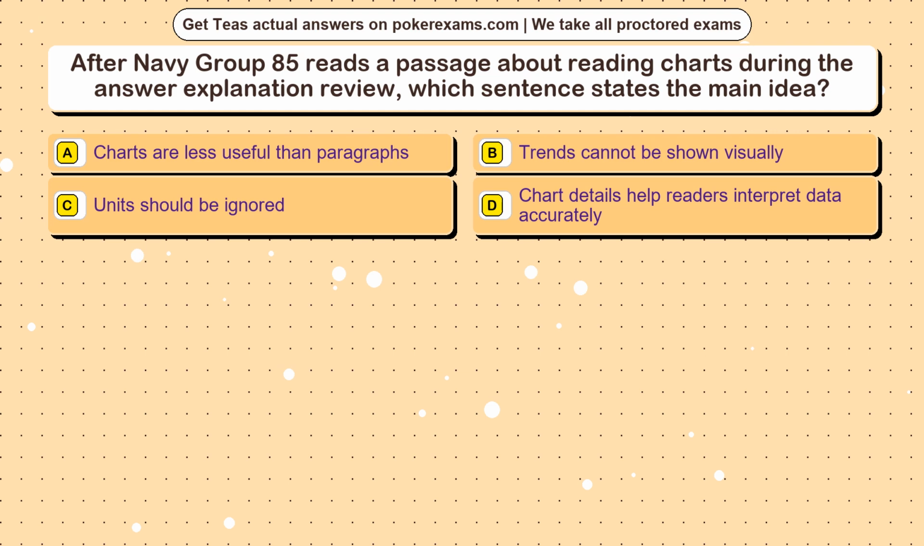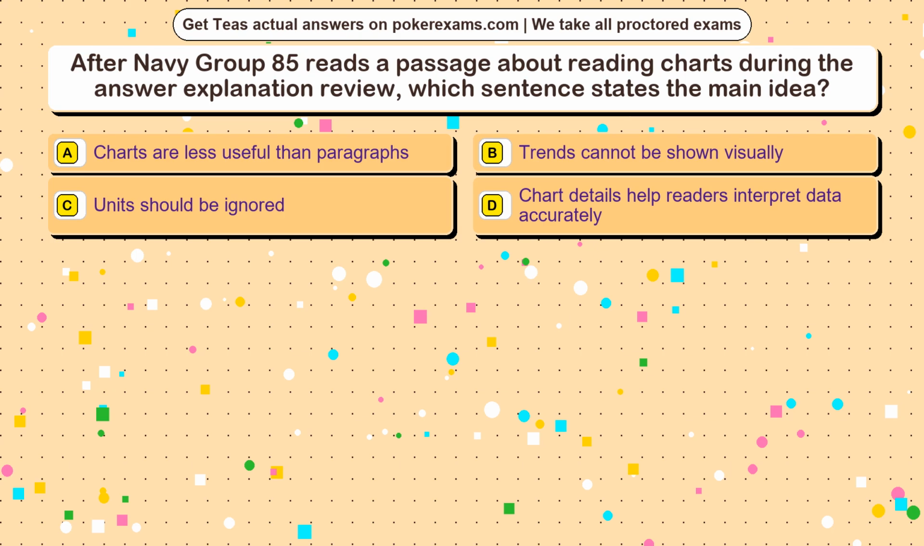Question 1. After Navy Group 85 reads a passage about reading charts during the answer explanation review, which sentence states the main idea? Option A. Charts are less useful than paragraphs. Option B. Trends cannot be shown visually. Option C. Units should be ignored. Option D. Chart details help readers interpret data accurately.